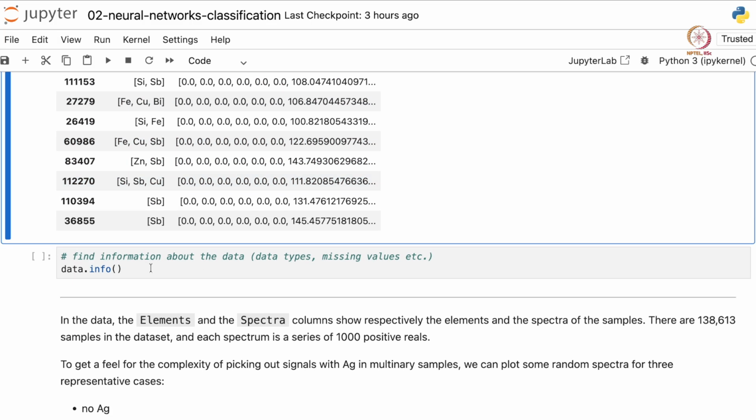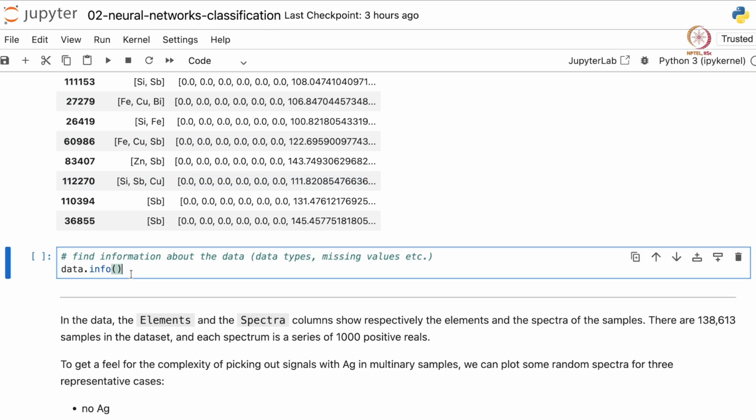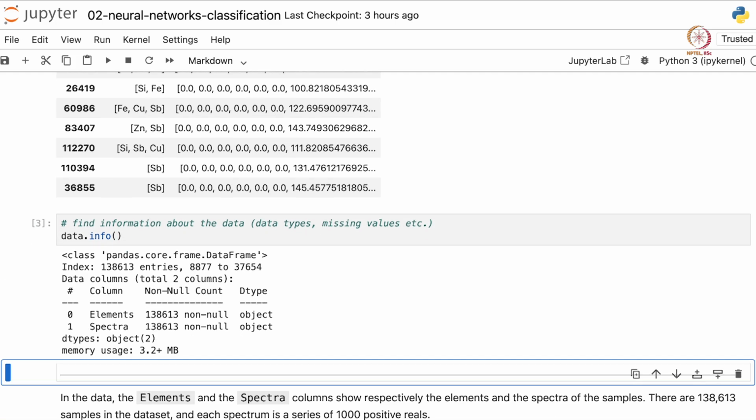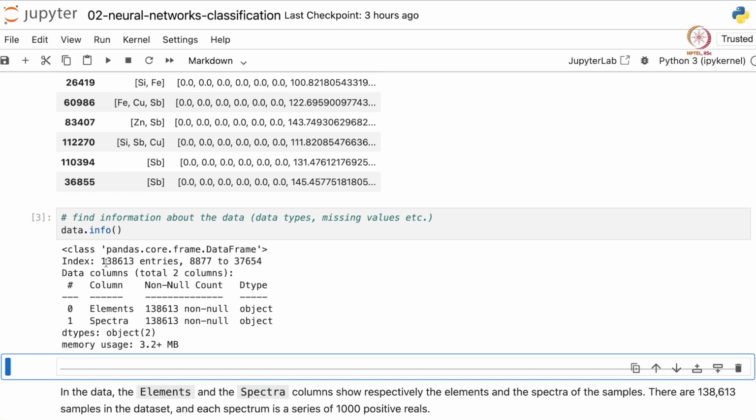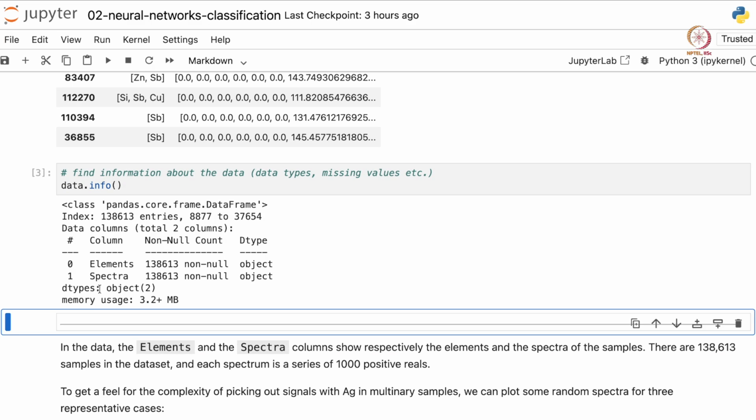So let us obtain the other information about this data frame. Basically there are 138,613 entries with two columns, and there are no null values in this data frame. So it is a fairly cleaned up data.